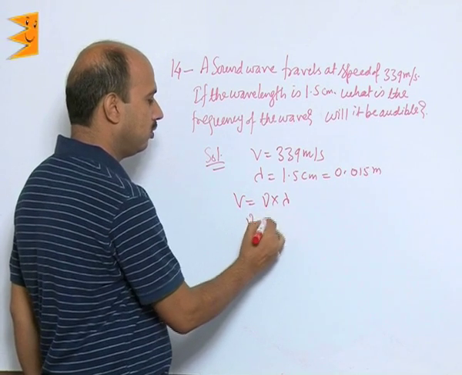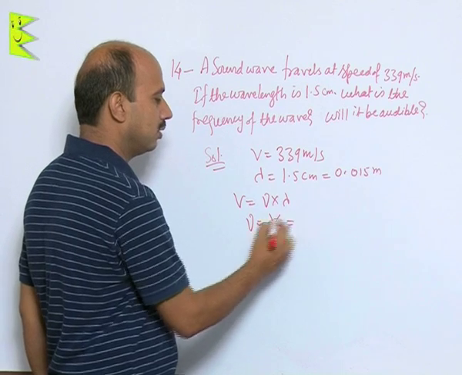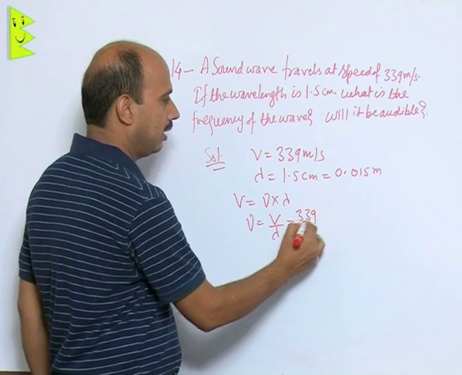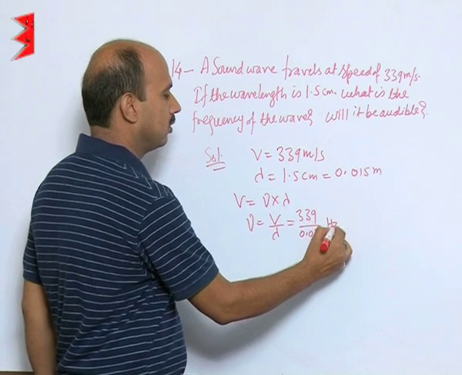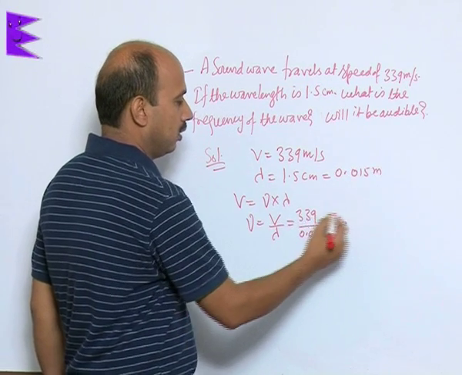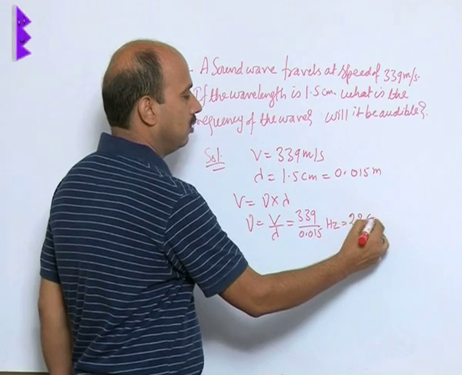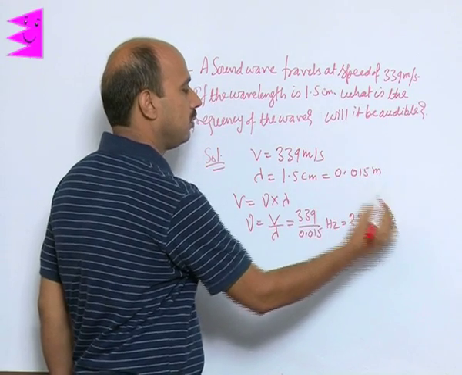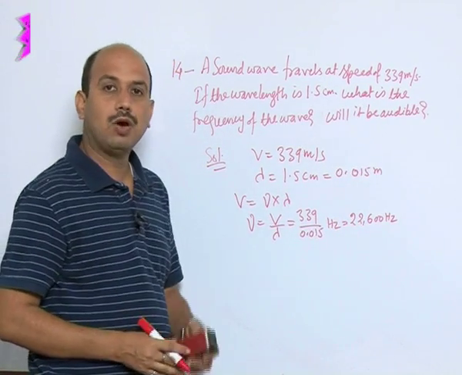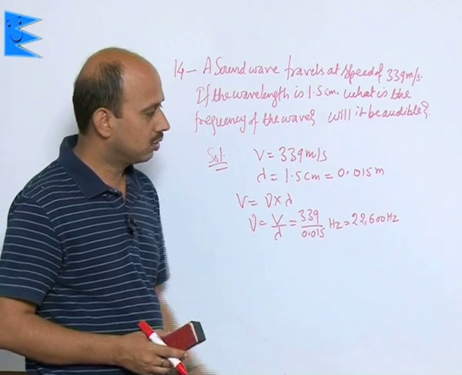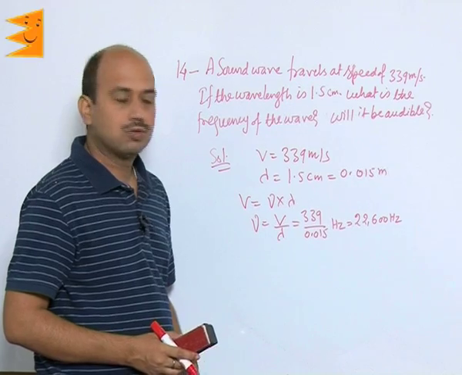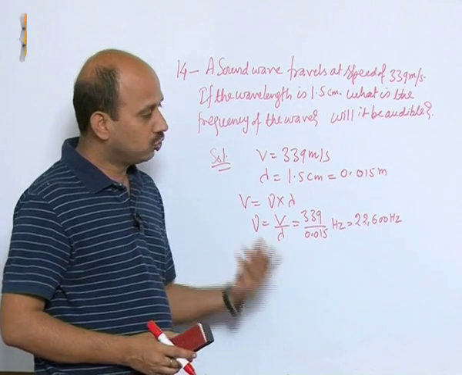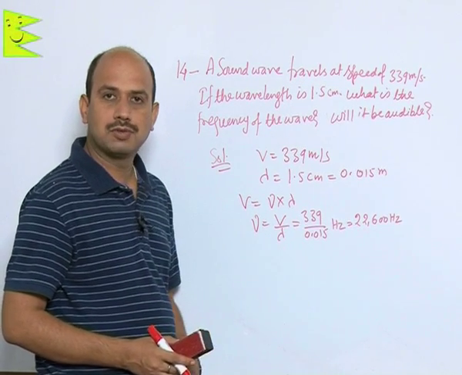So, now you know velocity is equal to frequency into wavelength. So, frequency is equal to velocity upon wavelength, that is 339 divided by 0.015 hertz. You will be getting it here 22,600 hertz. This is the frequency. What is the audible range? That is 20,000. So, it is beyond 20,000. So, it is not audible to us. So, now do one more question related to the same concepts.